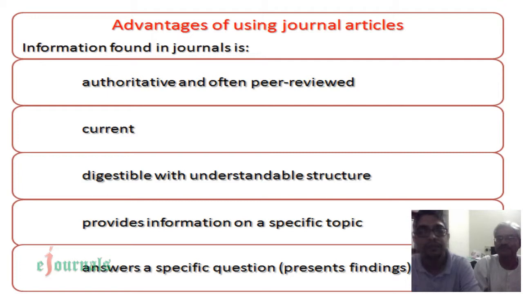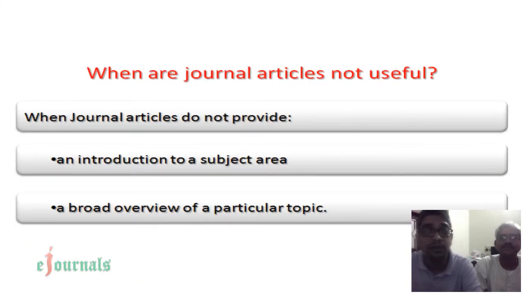Yes, it gives information about the topic you have chosen, that particular topic, and it also answers questions you want answered, or its findings will lead to new questions. Okay, so these are the advantages. As well, there is a disadvantage component. When are they not useful? We will not be using any journal article if the subject area is not introduced in it, or your particular topic is in no way brought into that particular article.